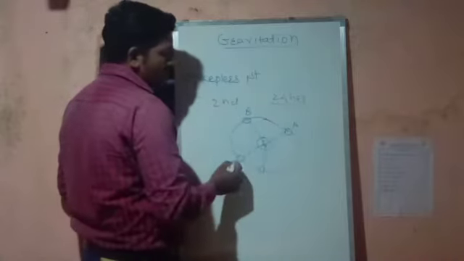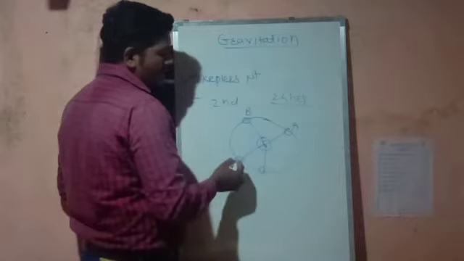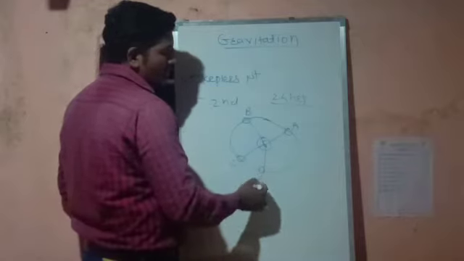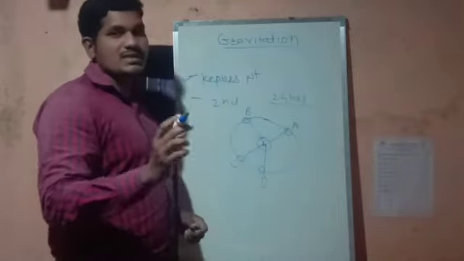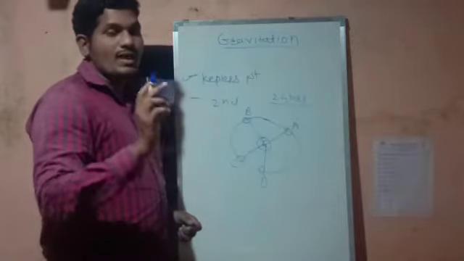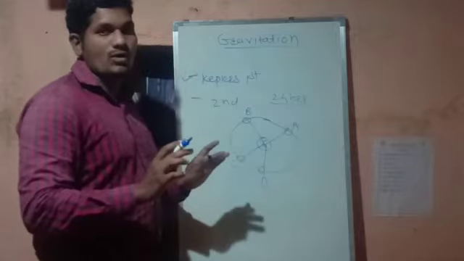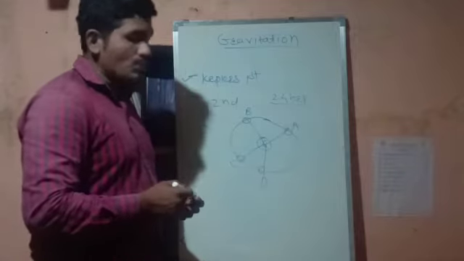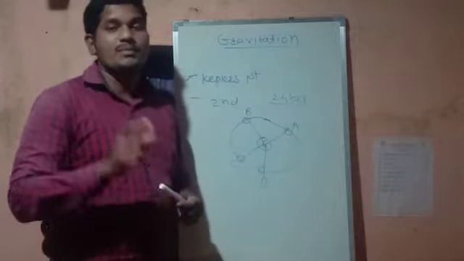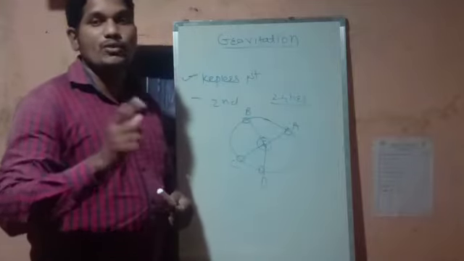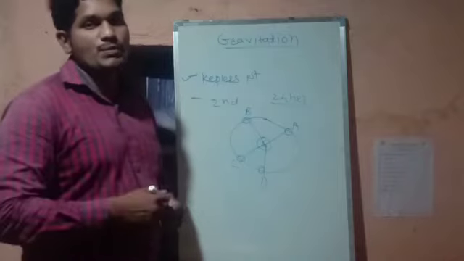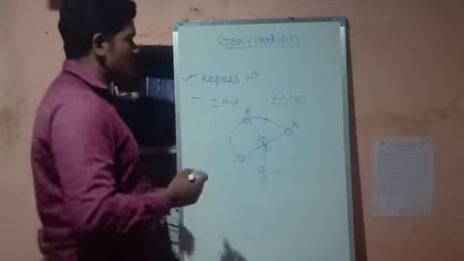In the same time the planet C will be moving to D, means it sweeps the same distance in equal intervals of time. This is what Kepler's second law says. Now what does the third law say? Kepler's third law says that the square of its period of revolution is directly proportional to the cube of its distance.